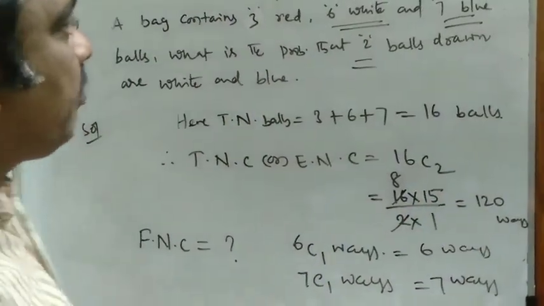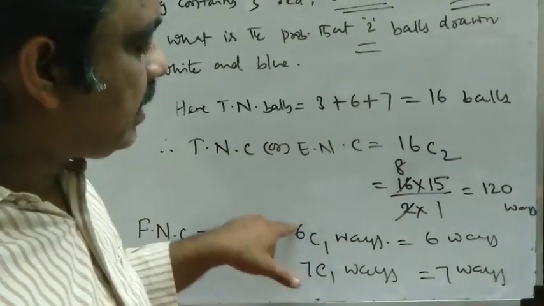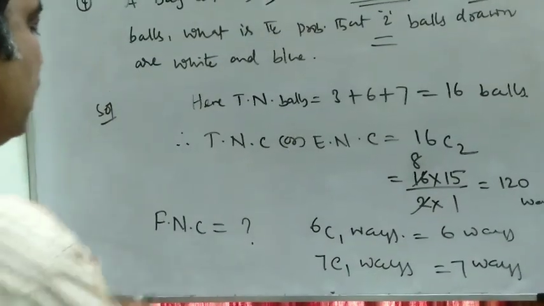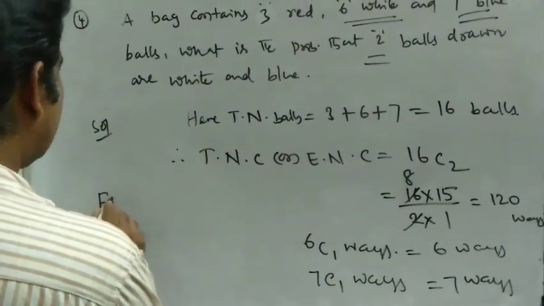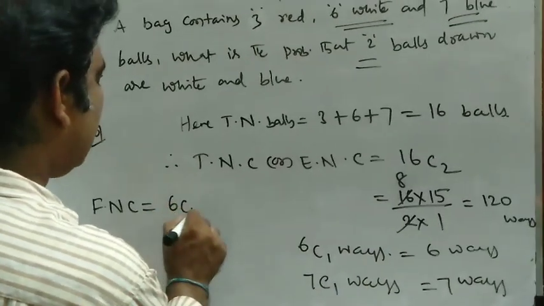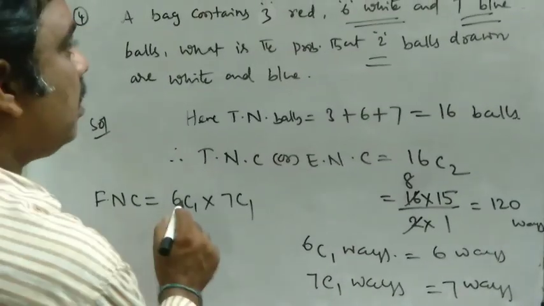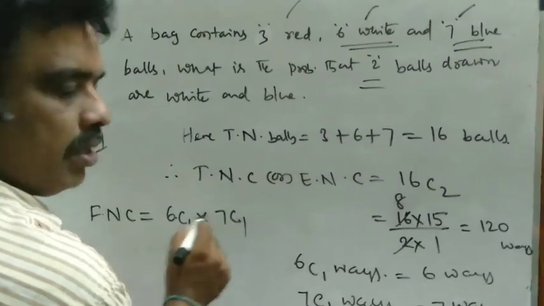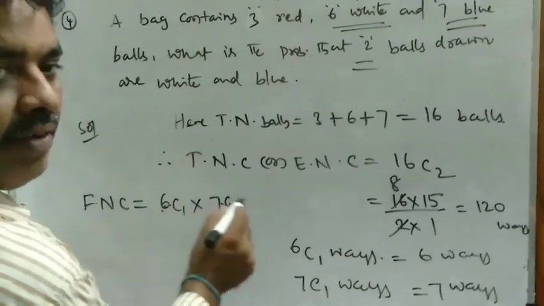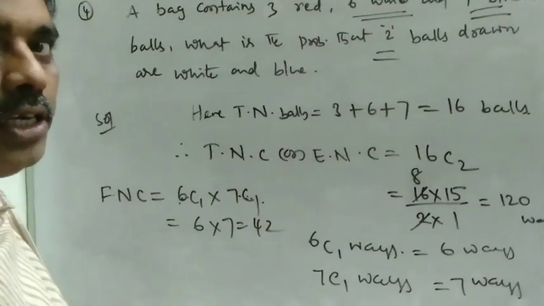Therefore by the counting principle, the number of ways of getting one white ball and one blue ball is m into n ways. 6C1 into 7C1, that is 6 into 7, that is equal to 42.